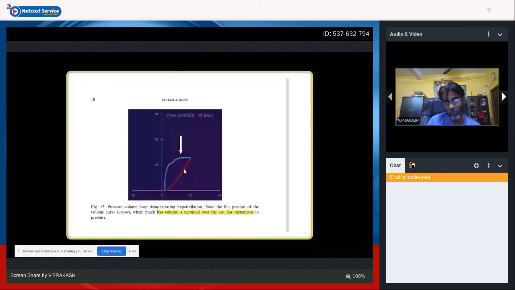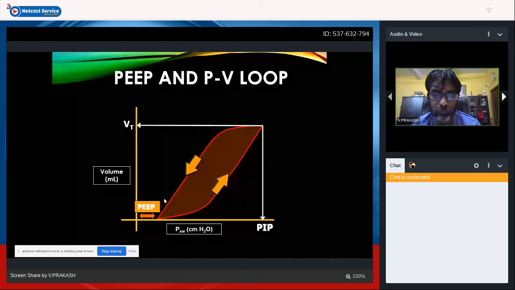Here itself, for a pressure of around 15, you get a volume change of 12. For 17, you get a volume change of 12. For 18, a volume change of 12. For 20, a volume change of 12. If you go to 25, it will be the same 12, but with more beaking. So earlier, you're going to have a straightening, a flattening of the volume curve in case of hyperinflation.